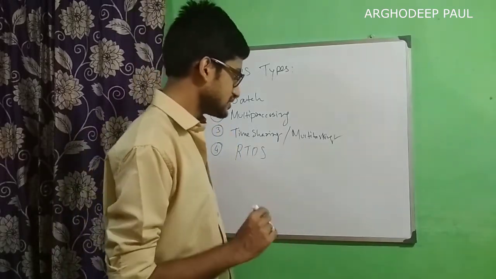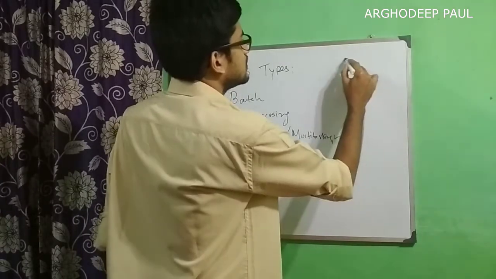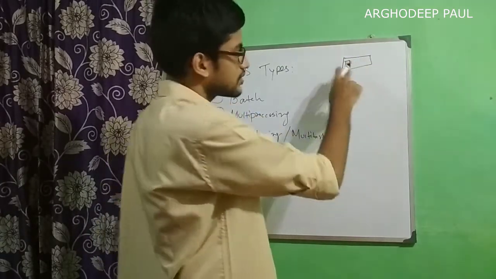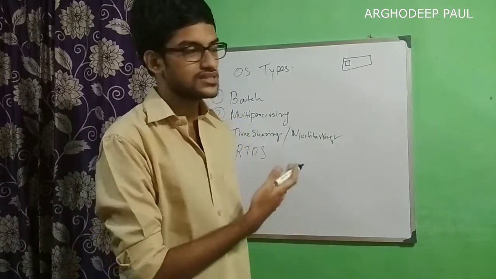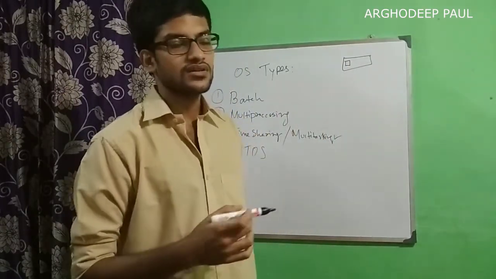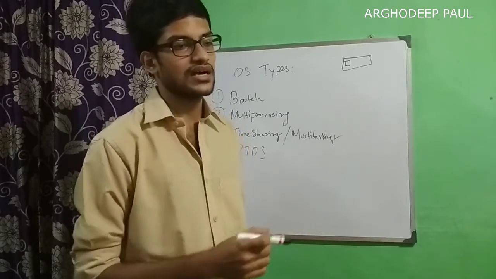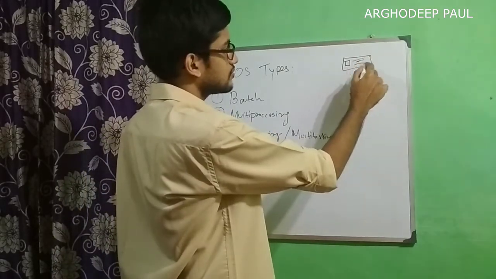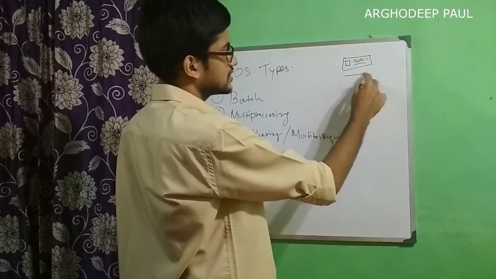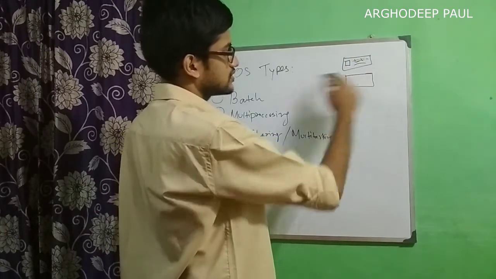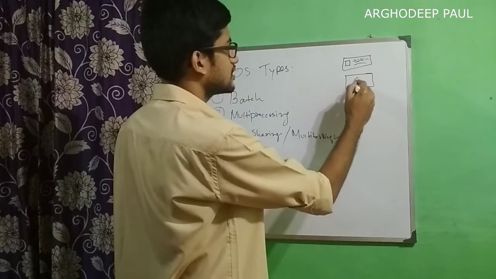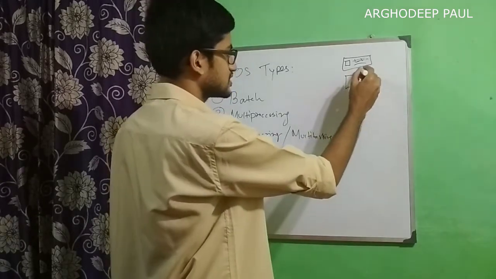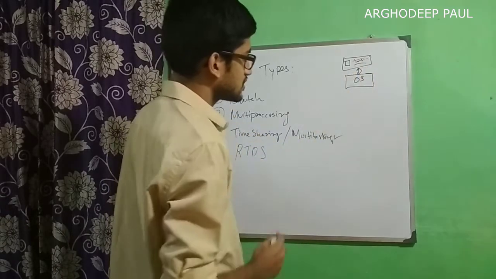But there is a trick. Let's consider this hardware. We have one processor. This is the ordinary motherboard that we use in our daily life for PC, laptop, and smartphone. So this is a basic hardware system, and we have the time sharing or multitasking operating system residing on this hardware.